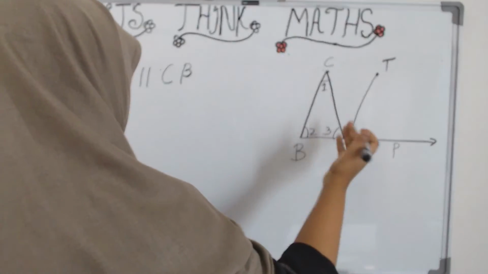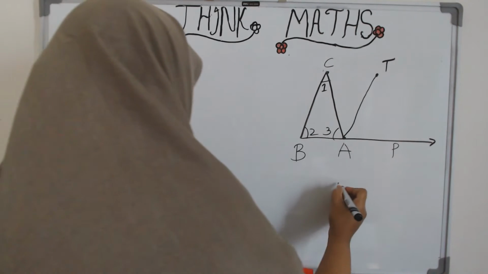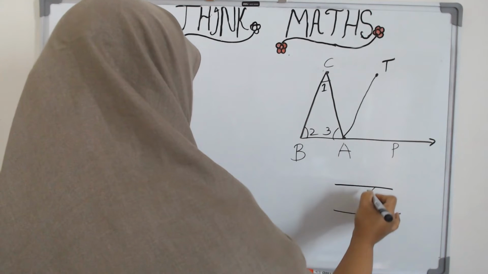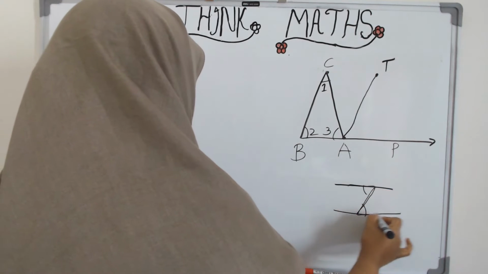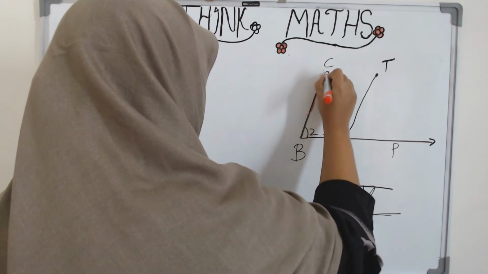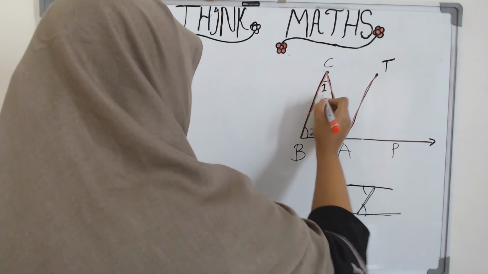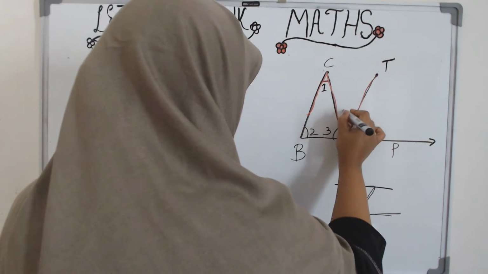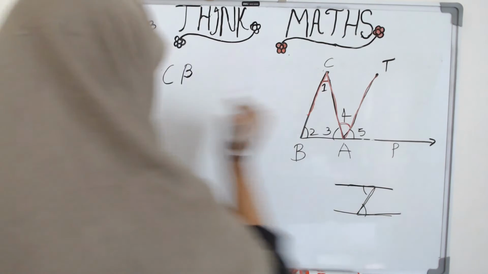And what does CA look like? If you remember, we studied parallel lines and the transversal which cuts parallel lines. That means if you have two parallel lines and a line which cuts them like this, then the alternate angles are equal, or in other words it looks like the English alphabet Z. Now look at this. Can you see that here? One line goes here, another line goes here, and a transversal cuts it. Then this one will be equal to this angle here. For the sake of convenience, let us name it 4 and let us name this one 5. So this one is equal to 4.